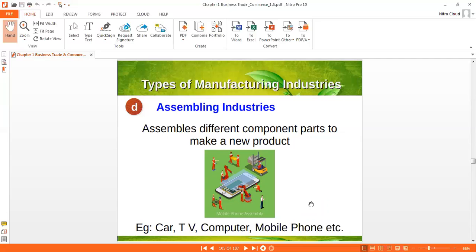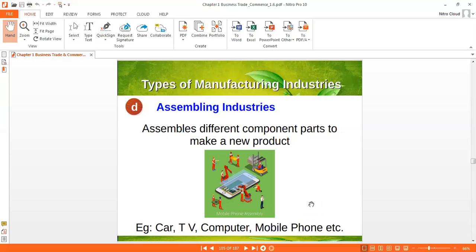Same way mobile phone also, charger, battery, okay, all these things they combine and prepare one mobile. Same way computer also, keyboard, you can also see, it is also from a different company. If you use a mobile, the battery is from a different company, the charger is from a different company.